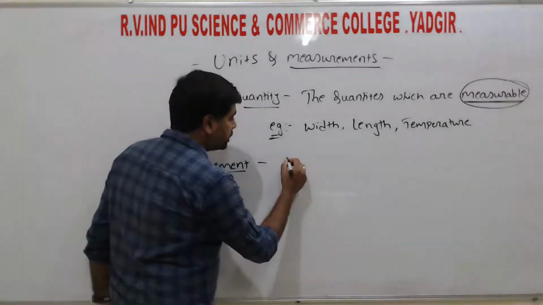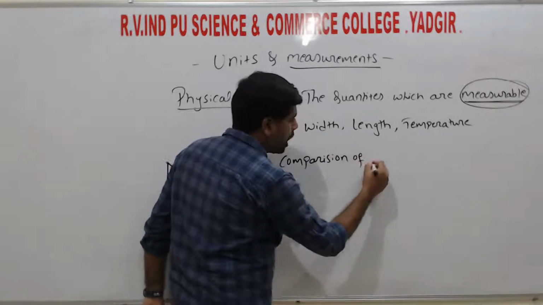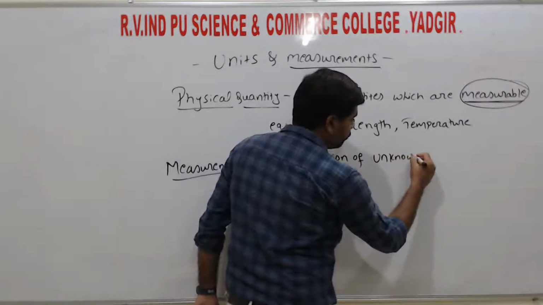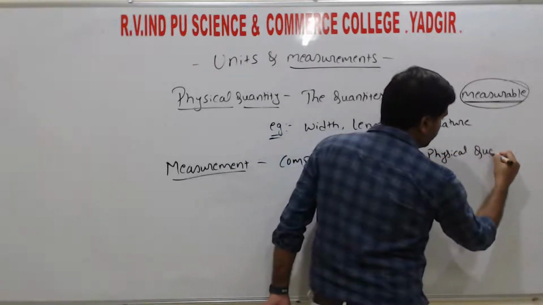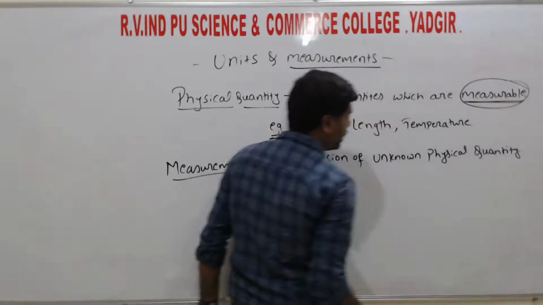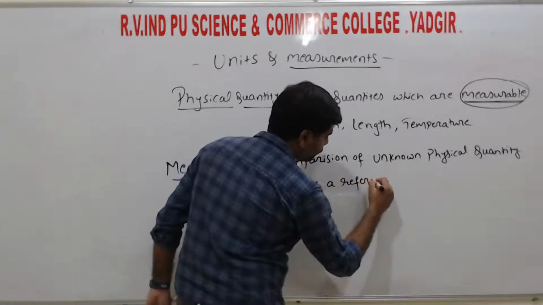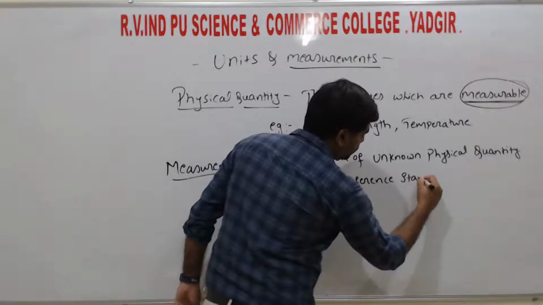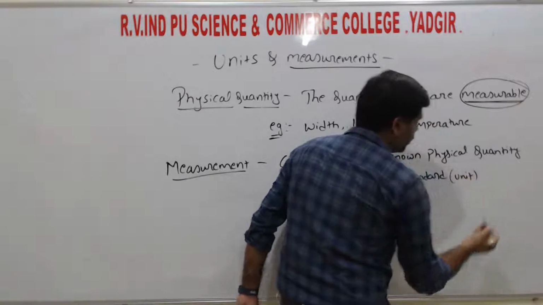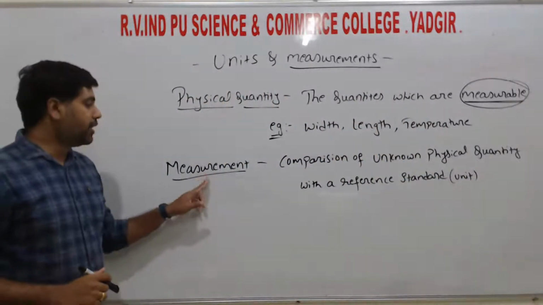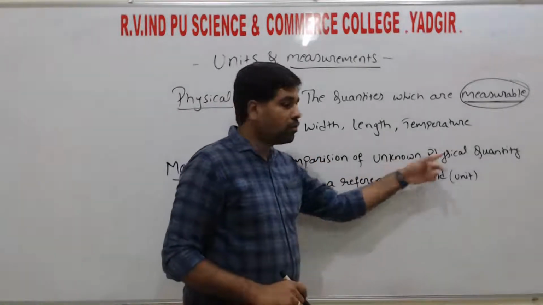So measurement is the comparison of an unknown physical quantity with a reference standard. So this one we call a unit. Right? So this is the definition of measurement. Measurement is the comparison of the unknown physical quantity with a reference standard.